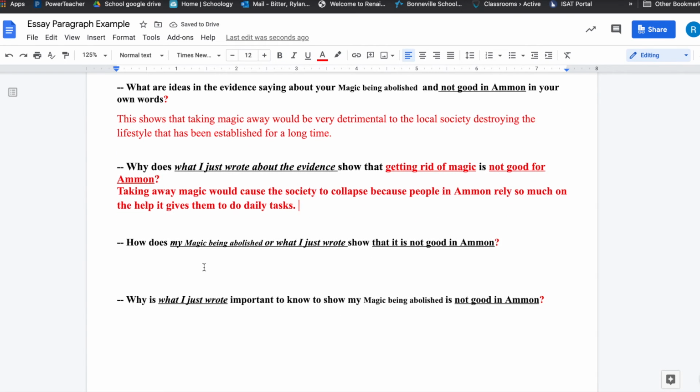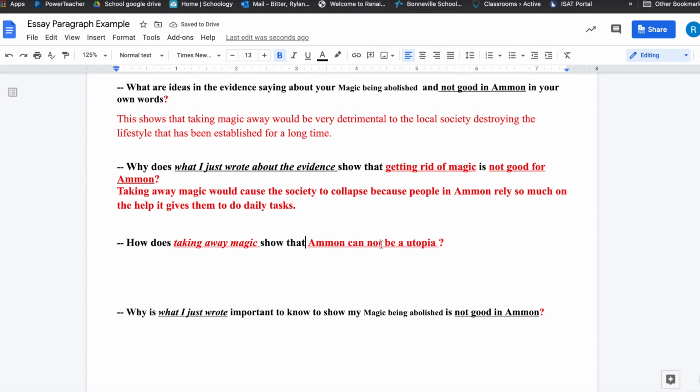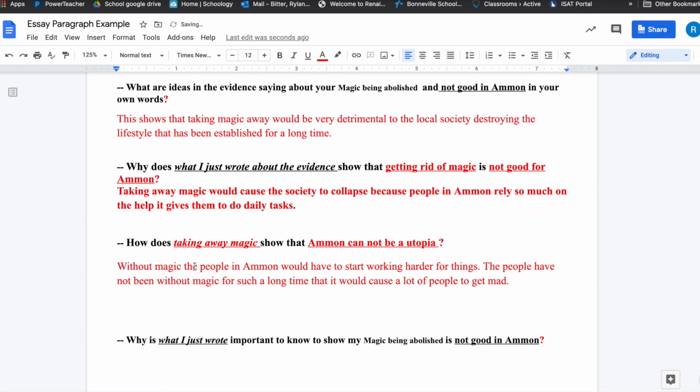The next question is, how does my magic being abolished, or what I just wrote, show that Ammon is not good in Ammon? Let's rephrase that question based on what I just said. Let me try this question. How does taking away magic show that Ammon cannot be a utopia? That's a good question. So I wonder, how would that make Ammon not a good utopia? Well, I could say that without the magic, people in Ammon would have to start working harder for things. And that people who have not been without magic for such a long time, well, it would cause a lot of people to get mad. So here's my answer.